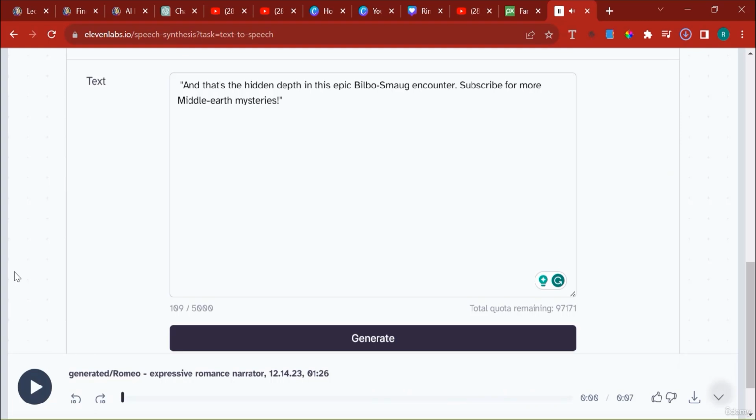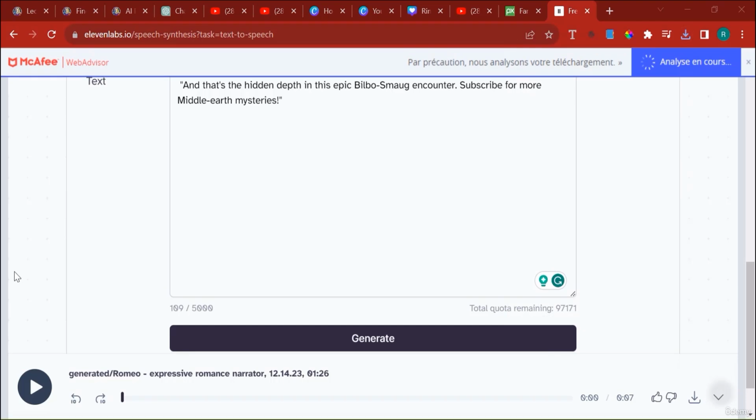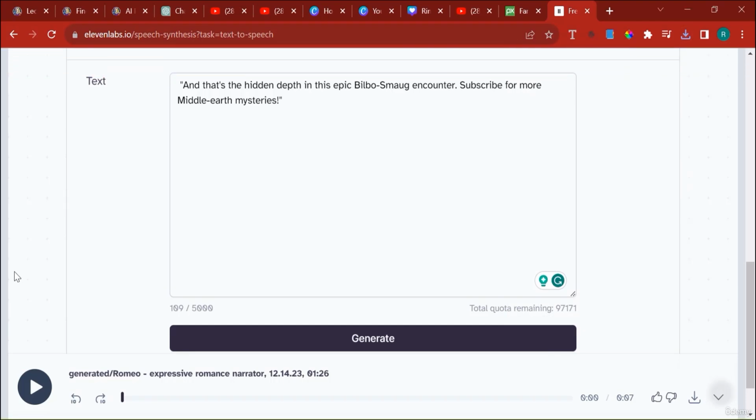Okay, so in the next lecture, I'm actually going to show you how you can take a photo. You can create a photo using Leonardo of a wizard. In this case, we're going to create Gandalf, a picture of Gandalf. And then we're going to make that picture talk. And we're going to make it talk with the first script, the first voiceover. So let's go ahead and do that in the next lecture.